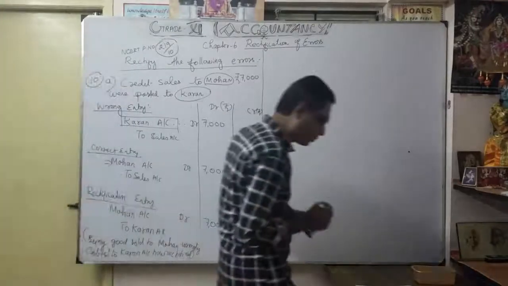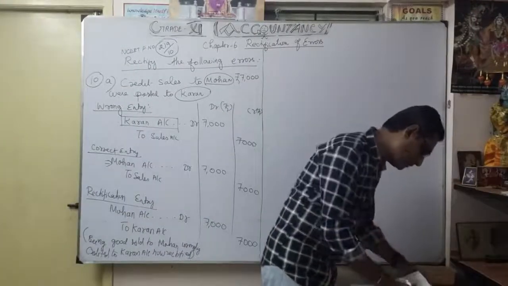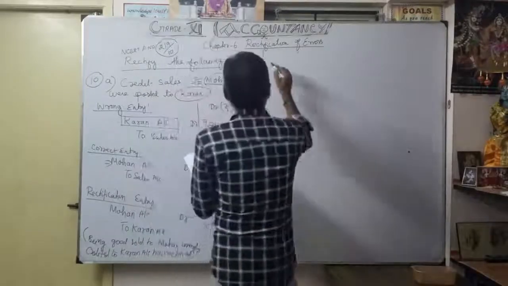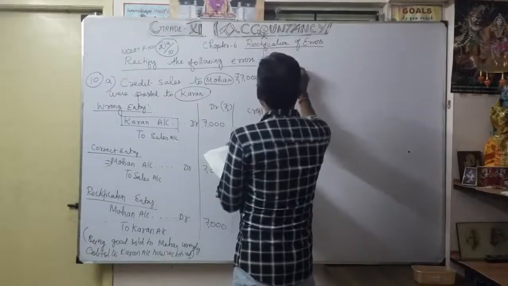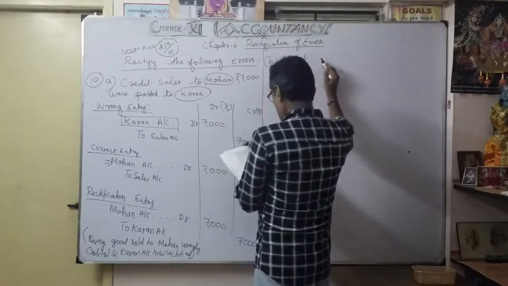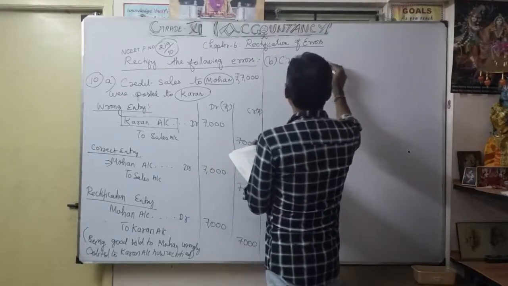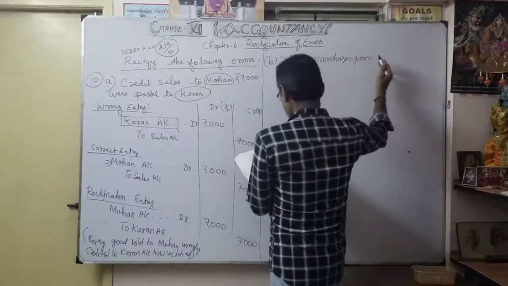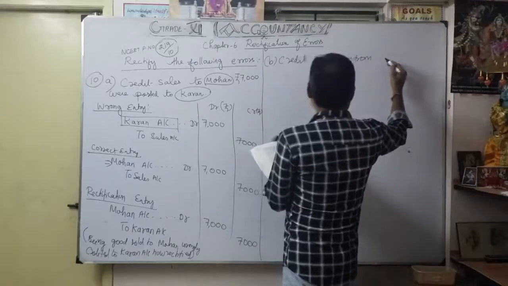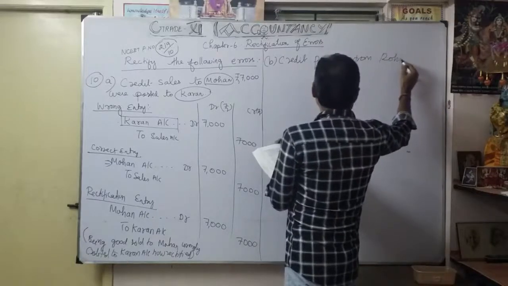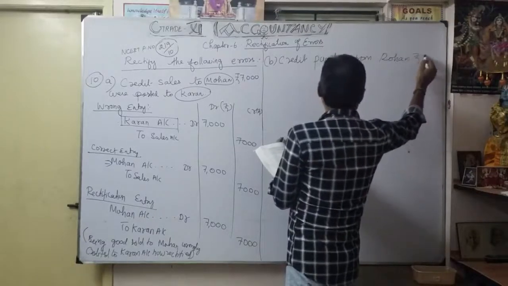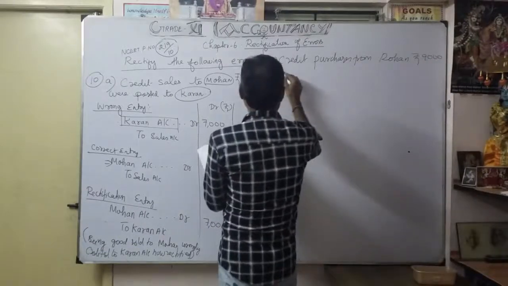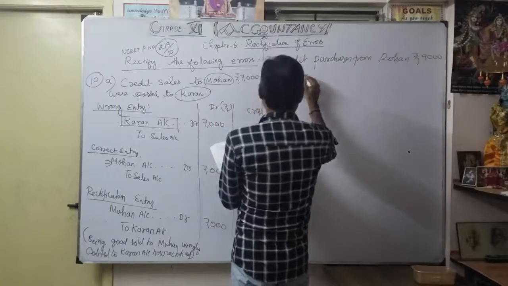Now see what is the second one. Second one, B: credit purchases from Rogan, 9,000, were posted to Gobin.